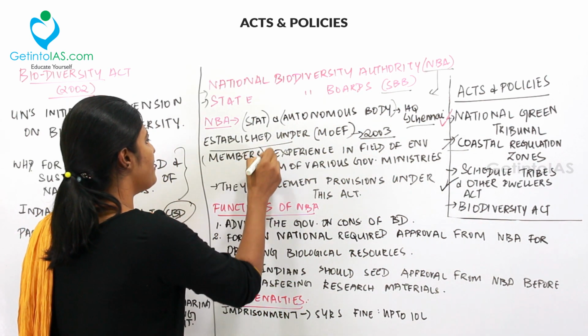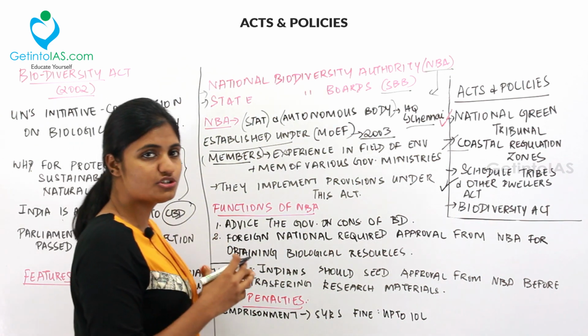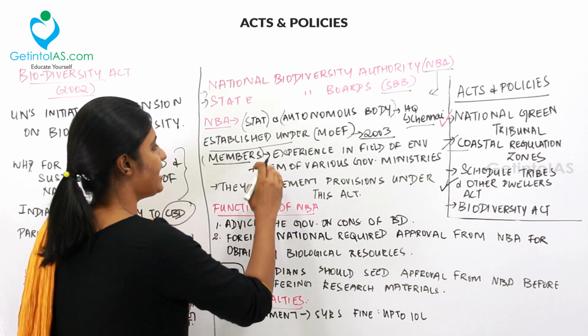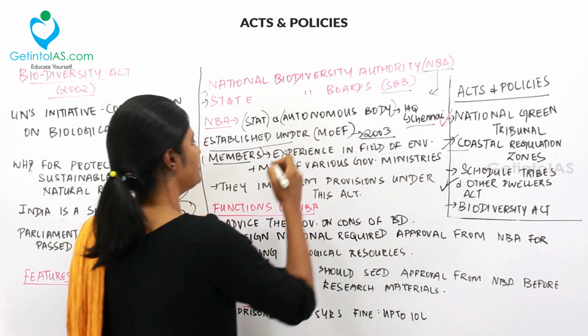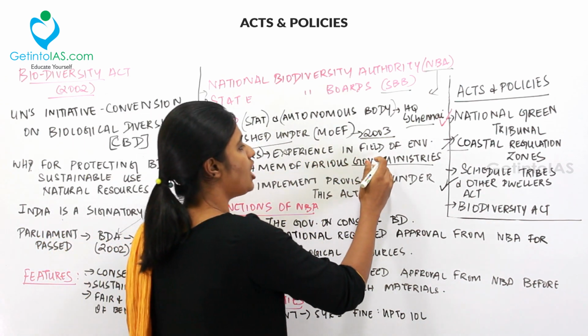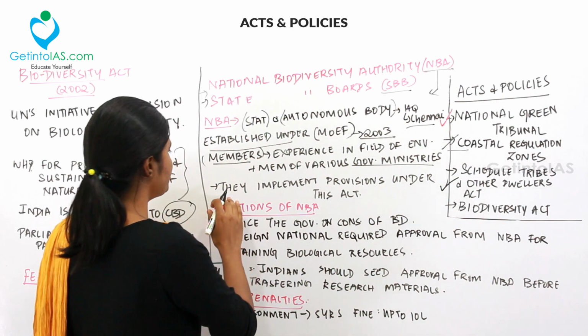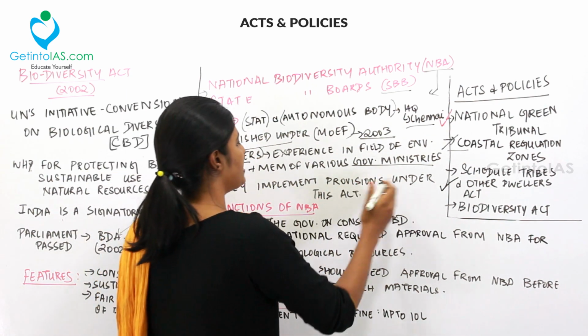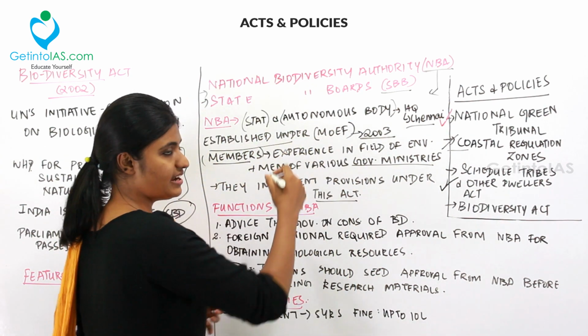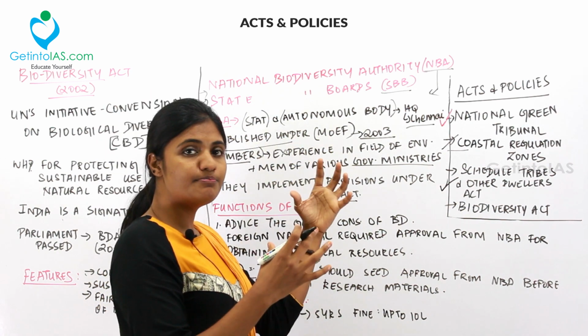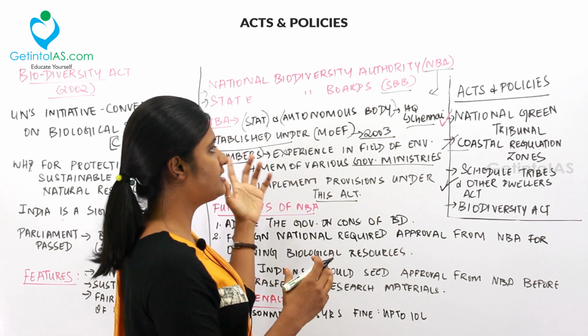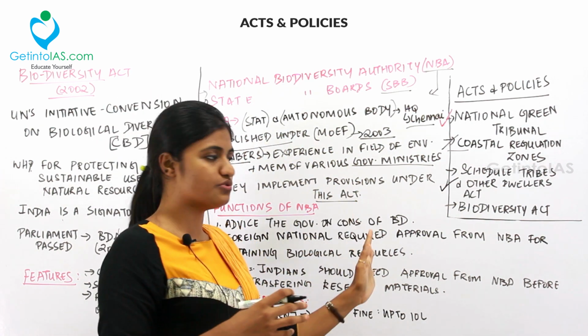And then who are the members of the NBA? The members of the NBA will comprise experts in the field of environment and members of the various government ministries related to environment. And then the third point is they implement the provisions under this act. That is, all the members implement all the provisions under the Biodiversity Act of 2002.